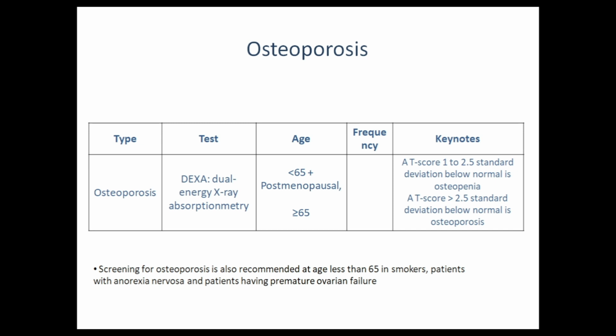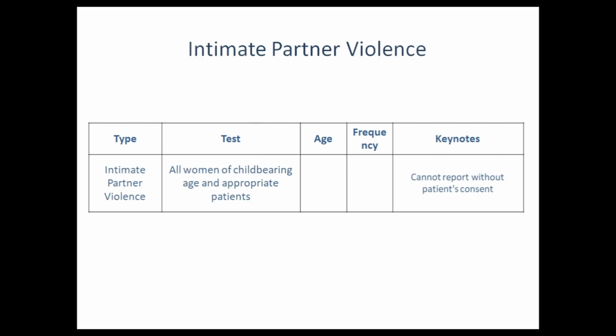Screening for osteoporosis is also recommended in some special groups, like those at age less than 65 who are smokers, patients with anorexia nervosa, and patients having premature ovarian failure. So if patients are less than 65 but have these conditions, like smoking, anorexia nervosa, or premature ovarian failure, then in such a group of individuals, screening for osteoporosis is recommended.